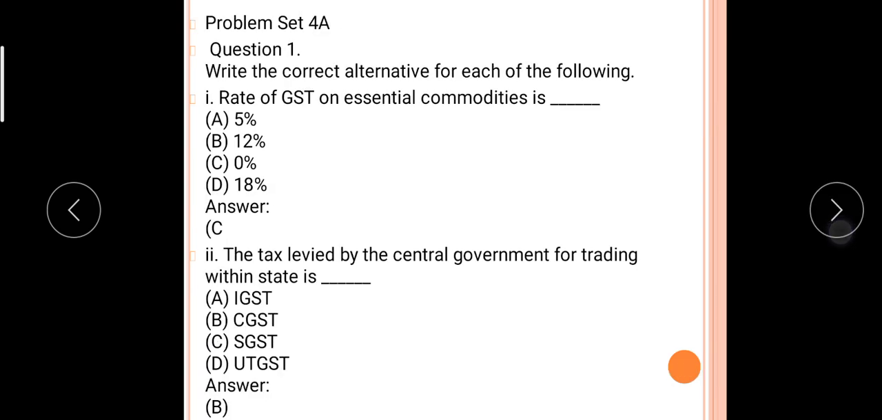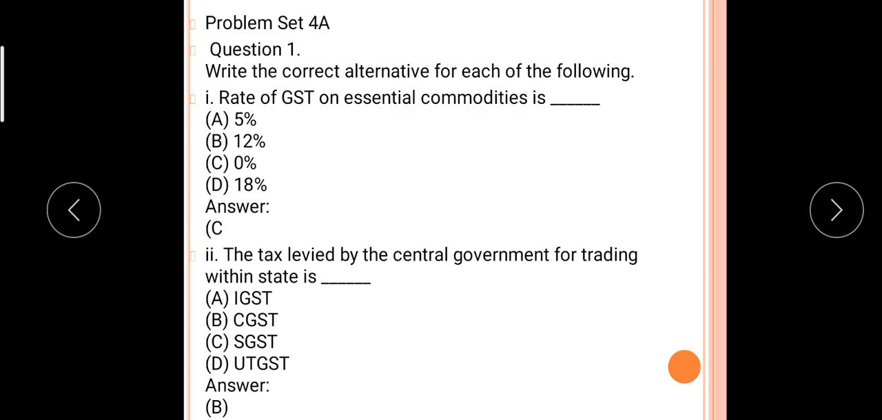Okay, now see the first question from practice set 4A. Write the correct alternative for each of the following. Rate of GST on essential commodities is. Now listen, students, whatever table is given in the textbook, you have to learn that table, meaning on which goods and services how much tax there is, because MCQ type questions will be asked on that table.